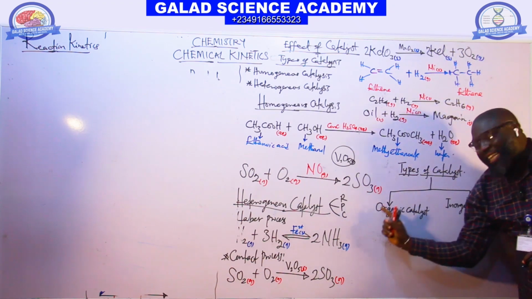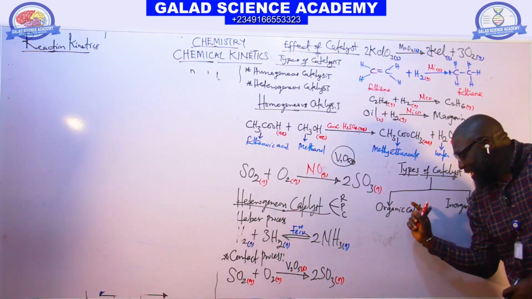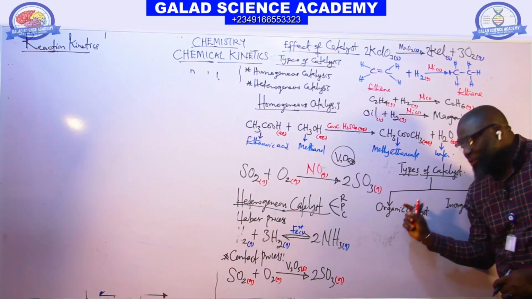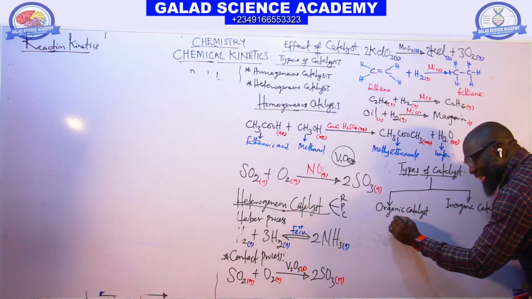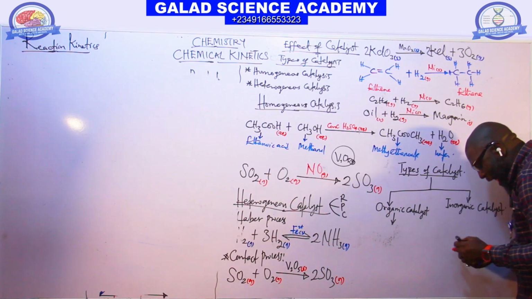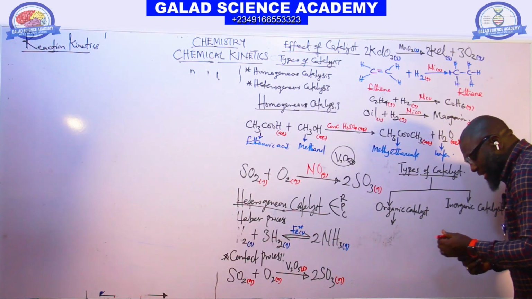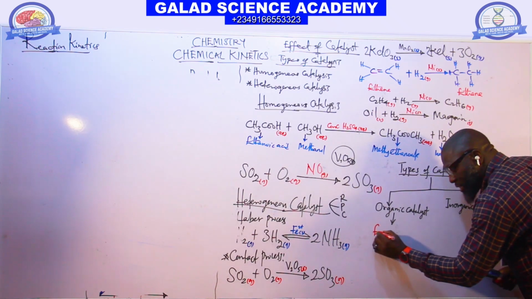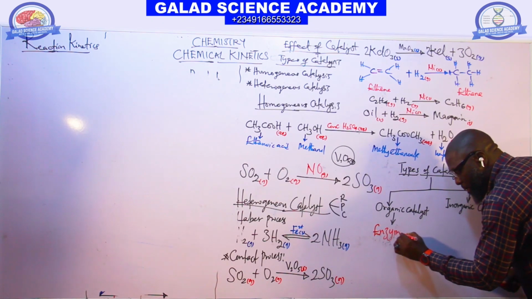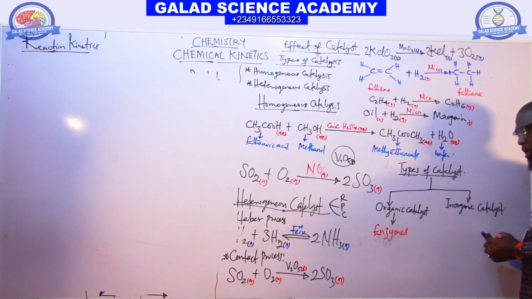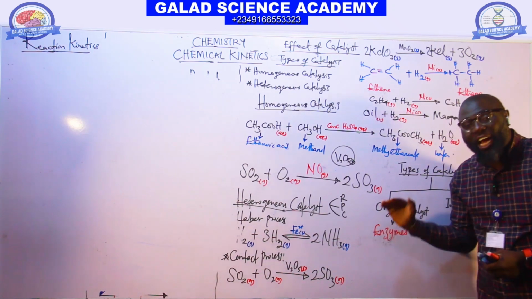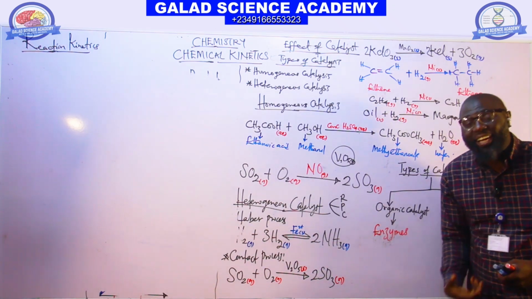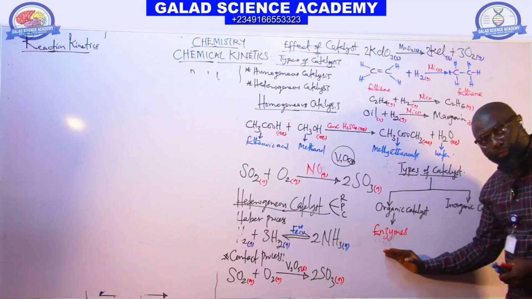So the organic catalyst is a catalyst which can be found inside a living organism. And these organic catalysts are also called enzymes, for example digestive enzymes. Organic catalysts are biological catalysts which speed up the rate of metabolic reactions in living organisms.